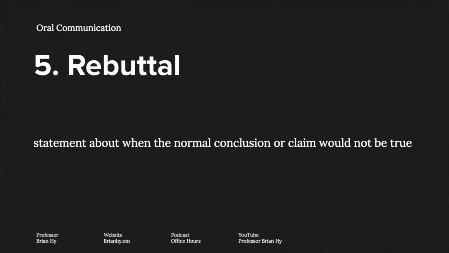Number 5, the rebuttal. The rebuttal describes conditions under which the relationship between the data and the conclusion do not follow the normal rules of the warrant. Simply put, the rebuttal is a statement about when the normal conclusion or claim would not be true, and it is often identified using words such as unless or except when. The rebuttal can also be a good way to acknowledge the counterarguments that others might use to argue against your conclusion, which gives you a chance to argue against those counterarguments before others have a chance to even bring them up.